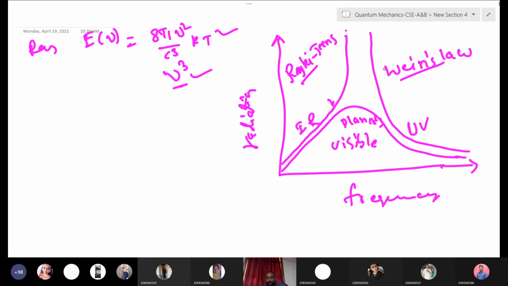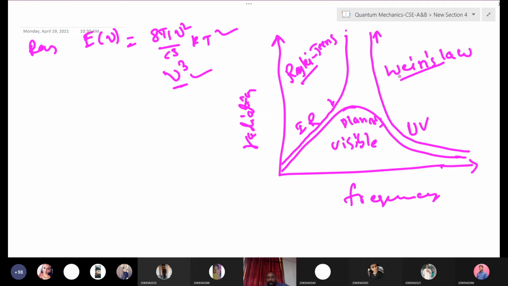That's why Wien's law and Rayleigh's law could not explain black body radiation properly. In Planck's law, it does not extend to infinity. It reaches a maximum value, after that it reduces, forming a curve shape. But Rayleigh's and Wien's laws extend to infinity. Infinite radiation cannot be emitted from the black body.